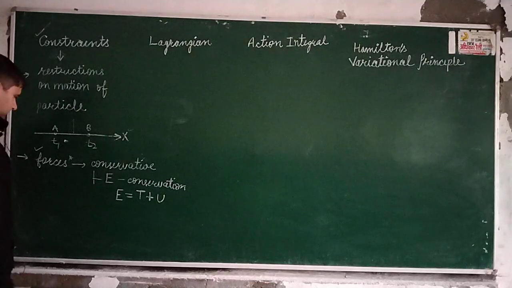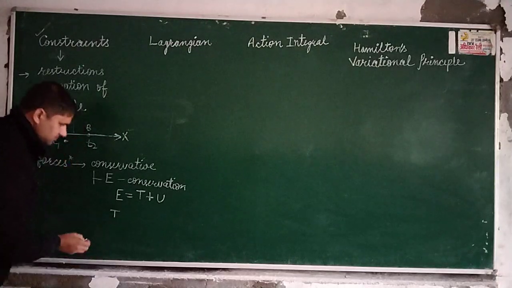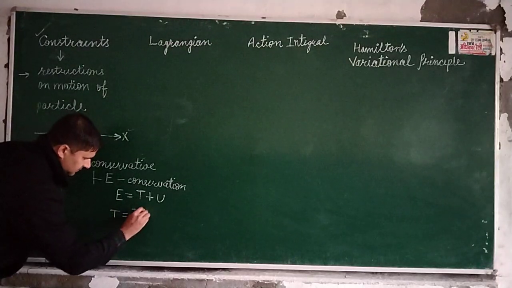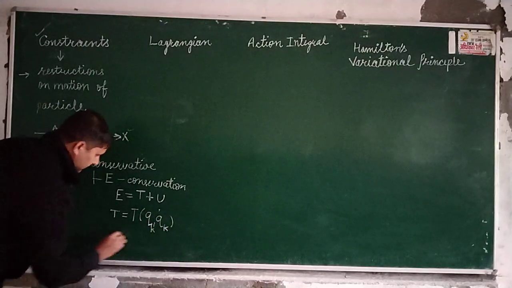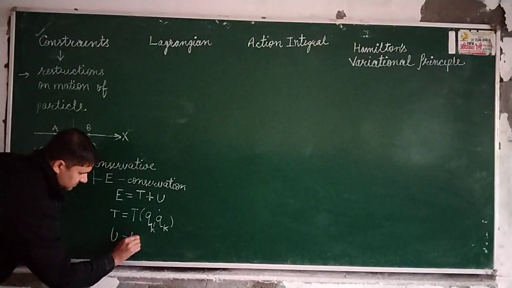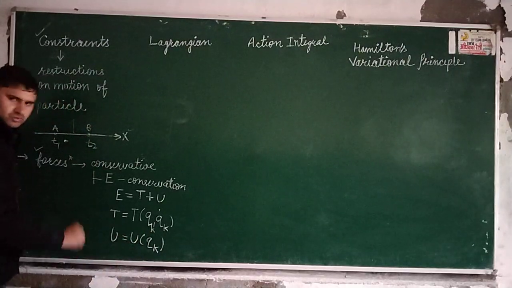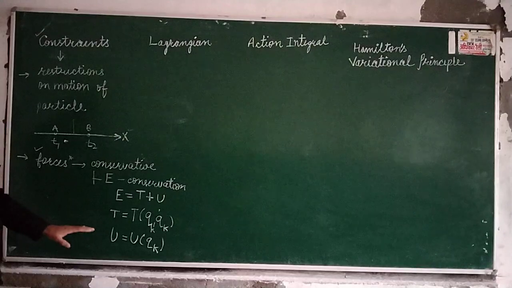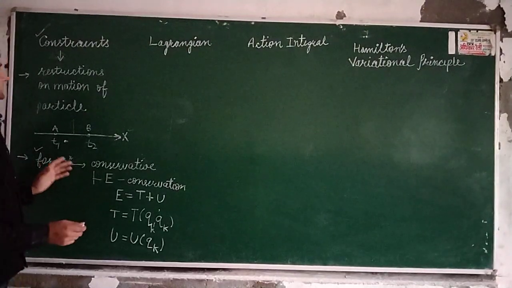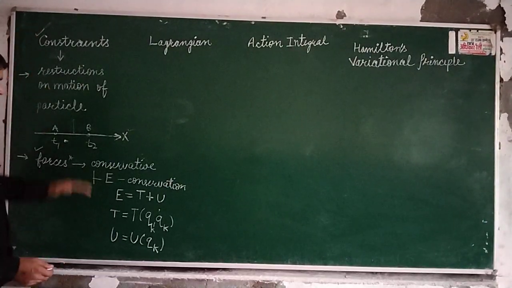Under conservative constraints or forces, the kinetic energy T can be represented as a function of generalized coordinate and generalized velocity, and the potential energy will be a function of generalized coordinate only. It will not be a function of velocity. So we will limit our discussion of constraints and forces up to this point only. We have a lot of things which can be included in the discussion of constraints, but here we need these points.